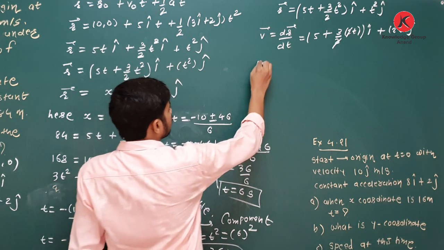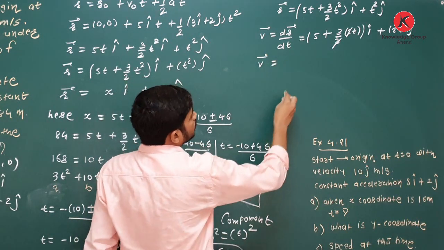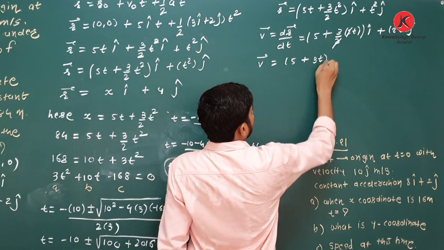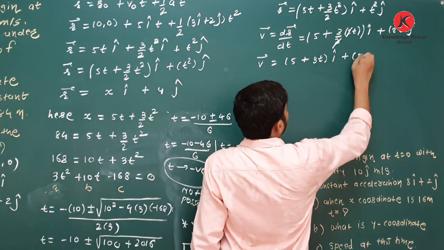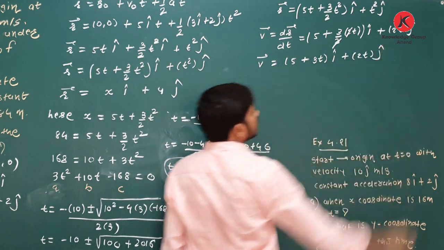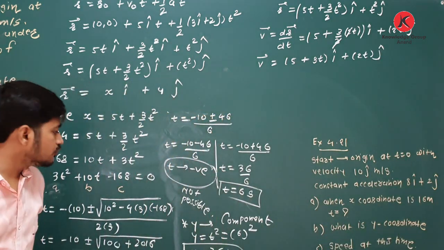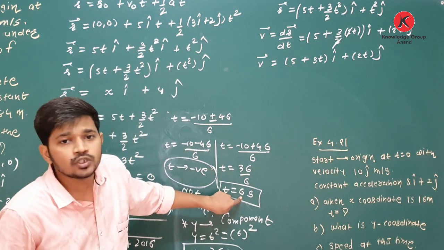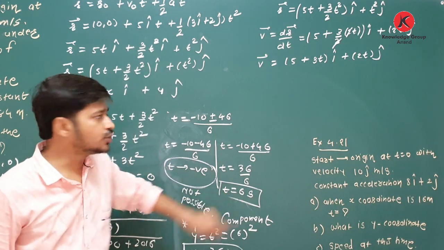So what is the equation of velocity? v is equal to 5 plus 3t i caret plus 2t j caret. Now you have to find velocity at this time, at time t is equal to 6.